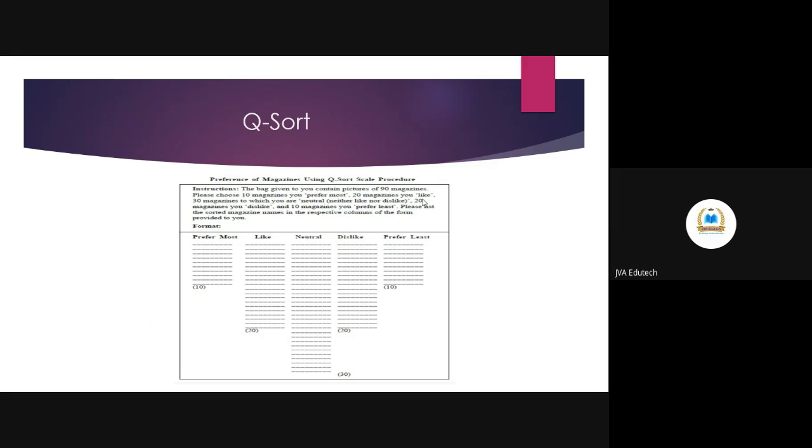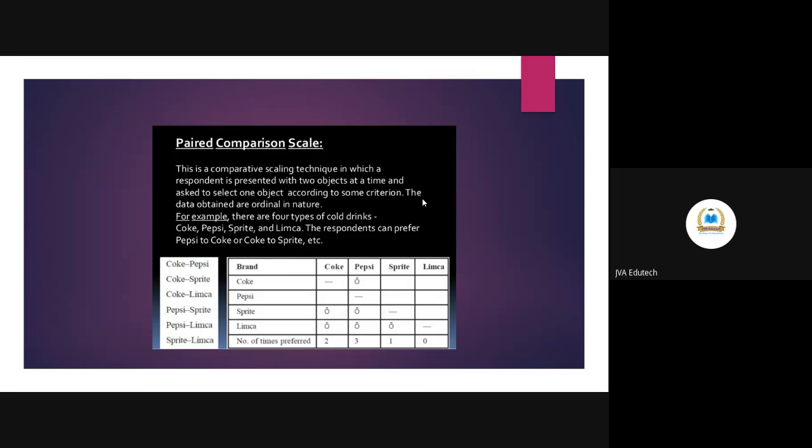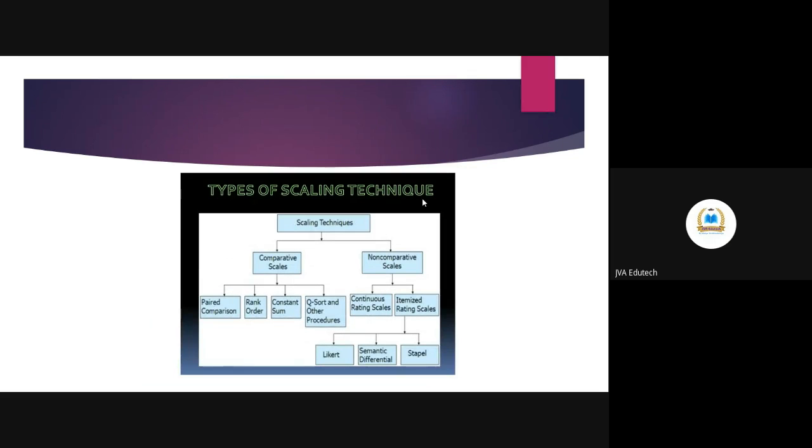If you are changing this agreement to preference or satisfaction, like not at all satisfied to highly satisfied and all these kinds of things, please don't treat it as a Likert scale. It is a kind of comparative scale.